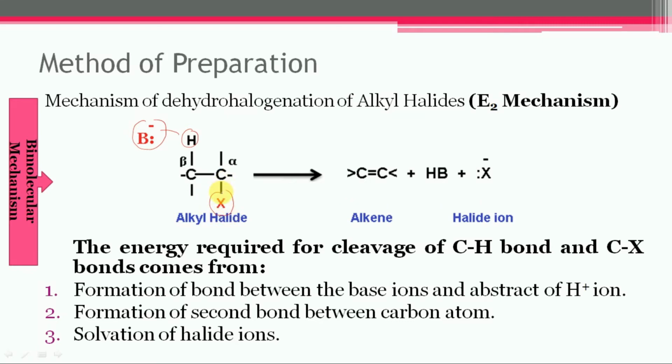So this carbon is called alpha carbon, and the carbon next to it is called beta carbon. Finally, the electron pair of the C-H bond takes part in pi bond formation between carbon and carbon, and the halide ion is eliminated from it. Finally, alkene will get formed.